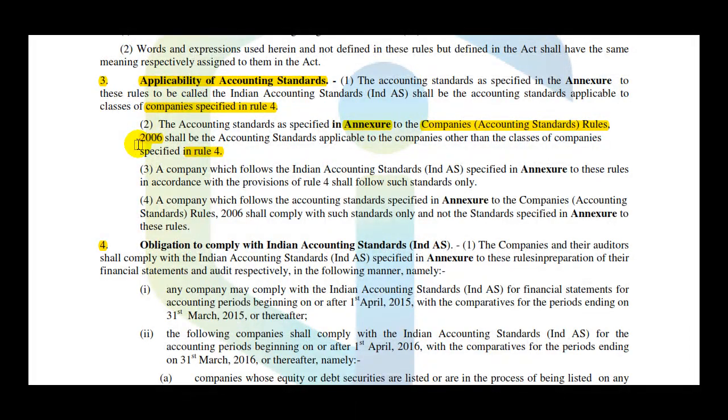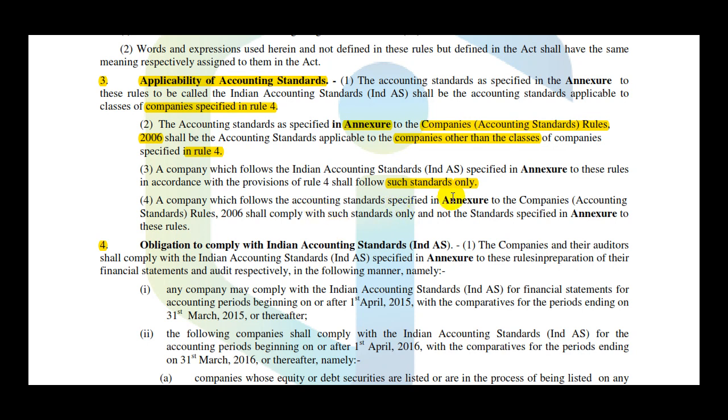Now these rules include standards which are existing standards. However, 2015 rules now include new standards which are Indian accounting standards. So this particular second point says that the previous standards are applicable to all those companies which are other than classes of companies which are specified in Rule 4. Companies which follow Indian accounting standards specified in annexure to these rules in accordance with the provisions of Rule 4 shall follow such standards only. That's what it says. You can't follow any other standard. You have to follow this standard. Hence it becomes a mandatory requirement.